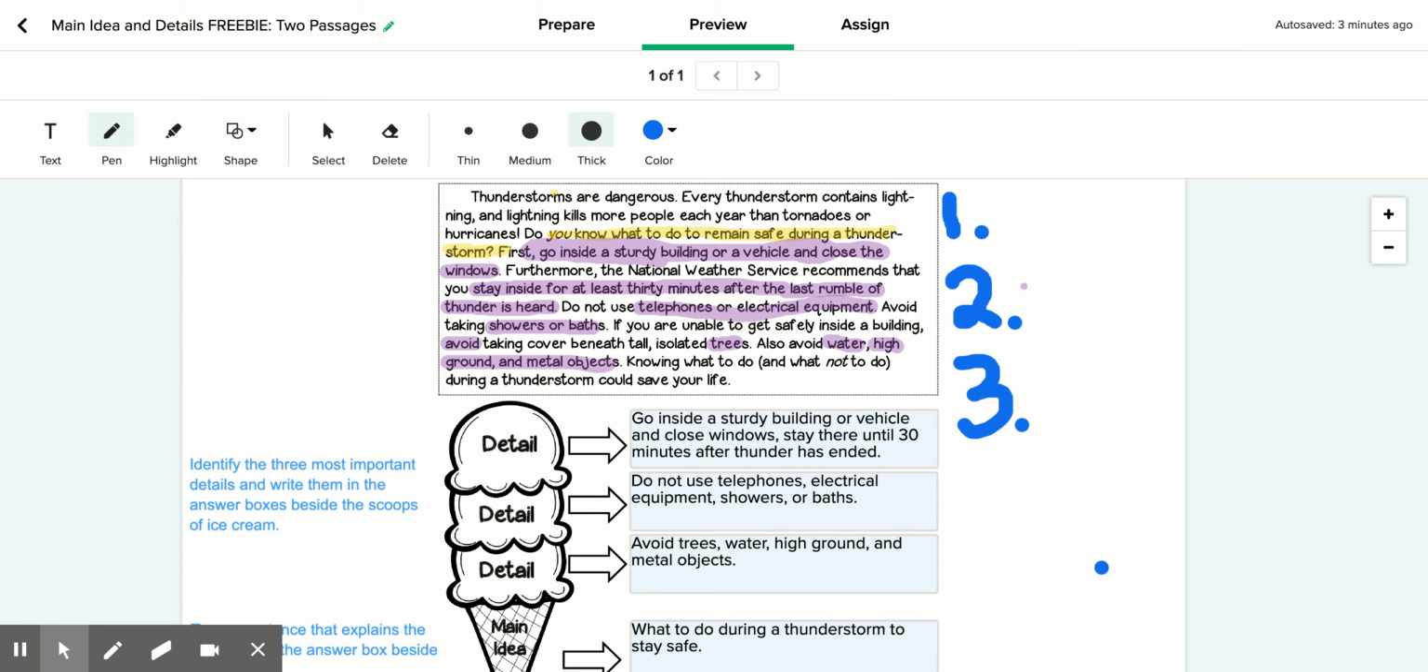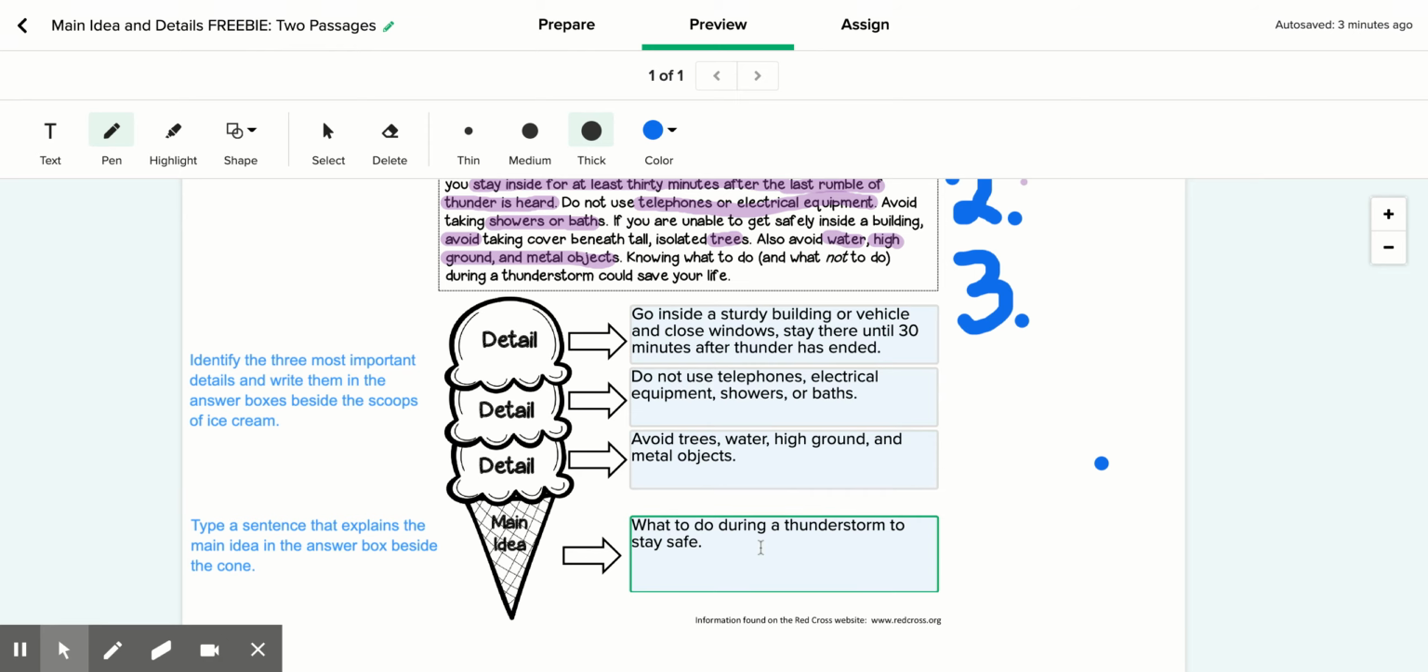So in our 3 ice cream scoop details, we have one, go inside a sturdy building or vehicle and close windows. Stay there until 30 minutes after the thunder has ended. 2, do not use telephones, electrical equipment, showers, or baths. And 3, we should avoid trees, water, high ground, and metal objects. And all 3 of those details really help us understand the main idea, which is what to do during a thunderstorm to stay safe.